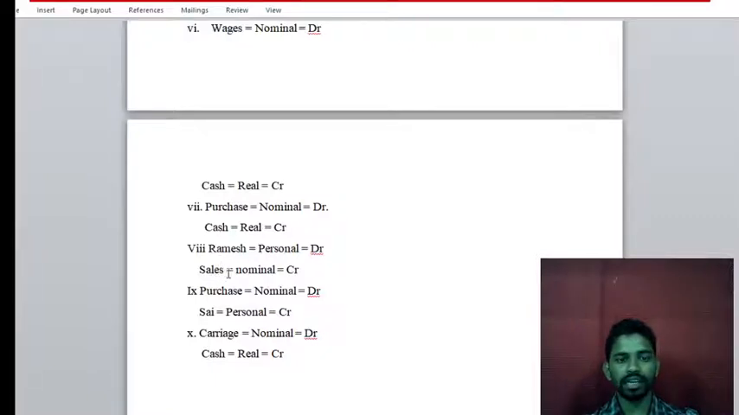After selling the goods and services, they will give the money. Ramesh is personal, and the rule is debit the receiver, credit the giver. The business is selling to Ramesh, so he is the receiver, so it is debit. Sales is nominal: debit all expenses and losses, credit all income and gains. After selling goods and services, income comes to the business, so it is credit.